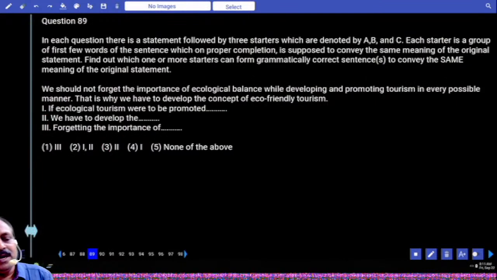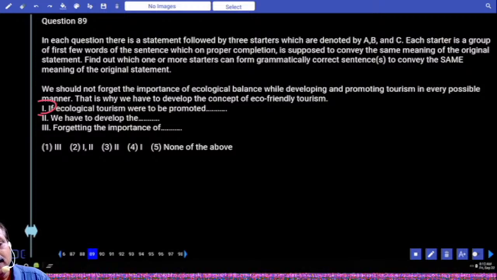We should not forget the importance of ecological balance while developing and promoting tourism in every possible manner. That's why we have to develop the concept of eco-friendly tourism. It again talks about environment. If ecological tourism were to be promoted, here we should not, it is not a condition. So we cannot use the word if. We have to develop what? Eco-friendly tourism.